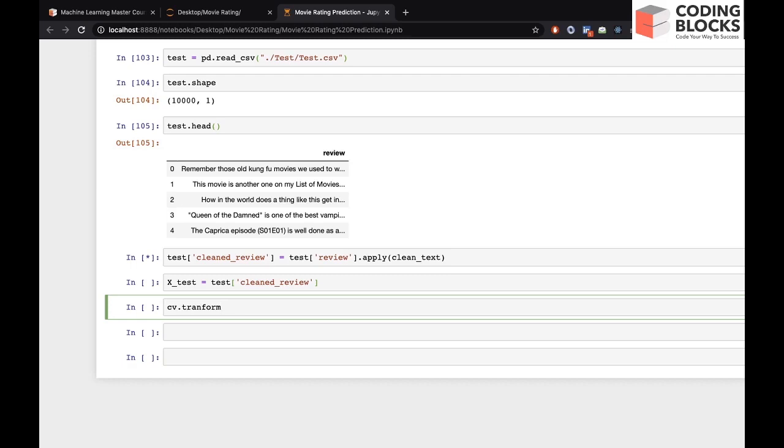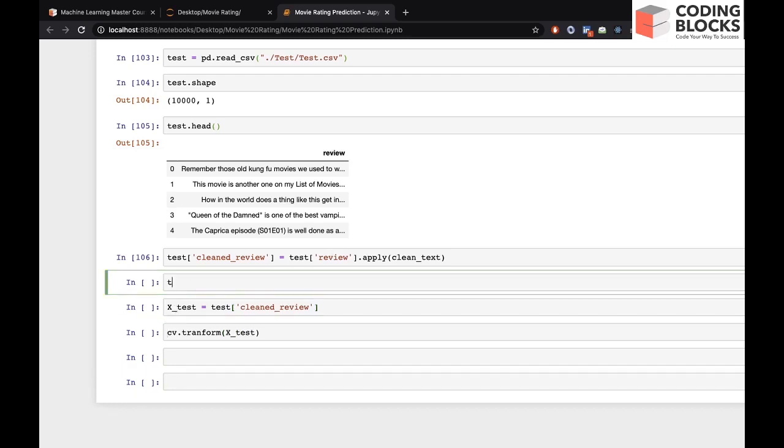We are not learning at testing time, right? So we just have to do transform and not fit transform, and then we'll pass x test, right? So this is done. So let's check test dot head.